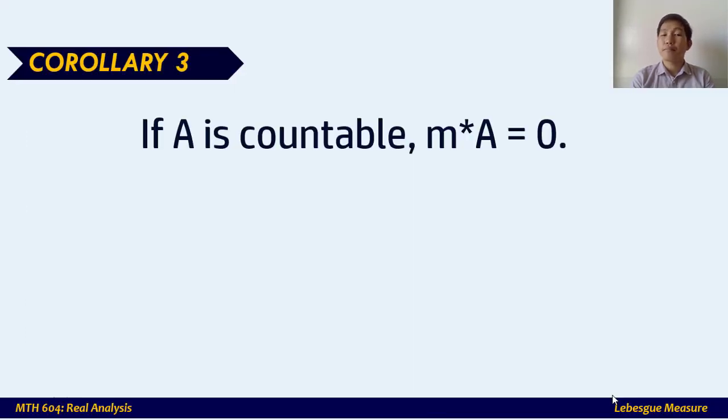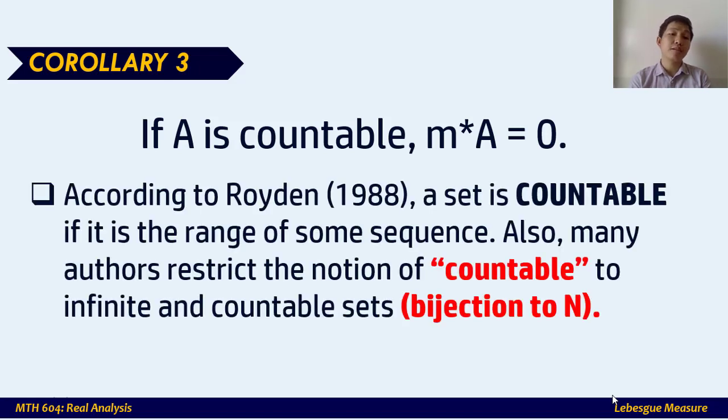So what is that Corollary number 3? If A is countable, then M star A, or the outer measure of A, is equal to 0. Before we show how this corollary works, first define what is a countable set. According to Royden in his book, a set is countable if it is the range of some sequence, meaning it is the image of a certain sequence whose domain is the set of natural numbers.